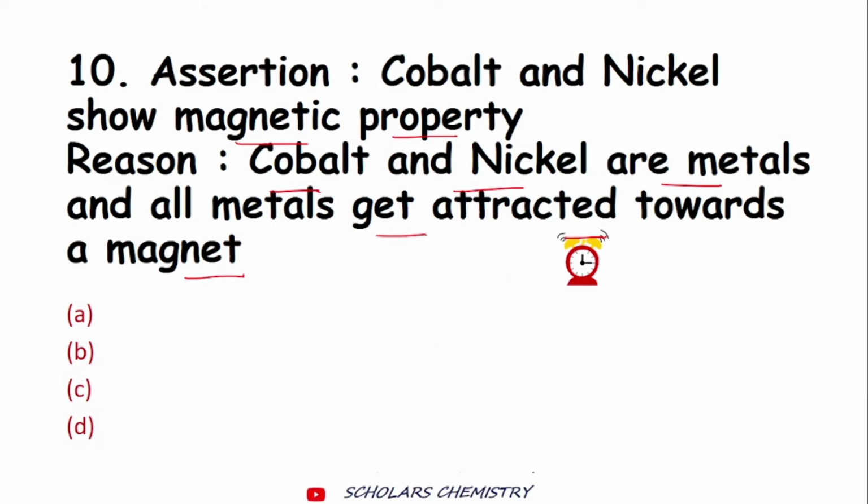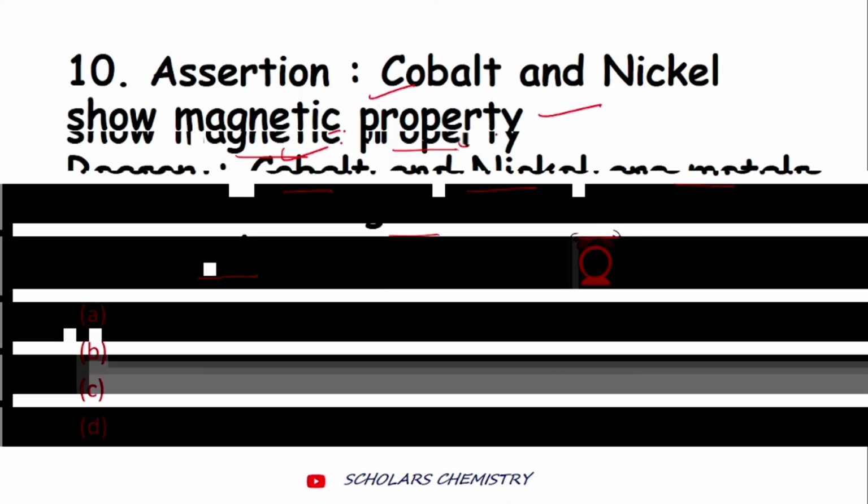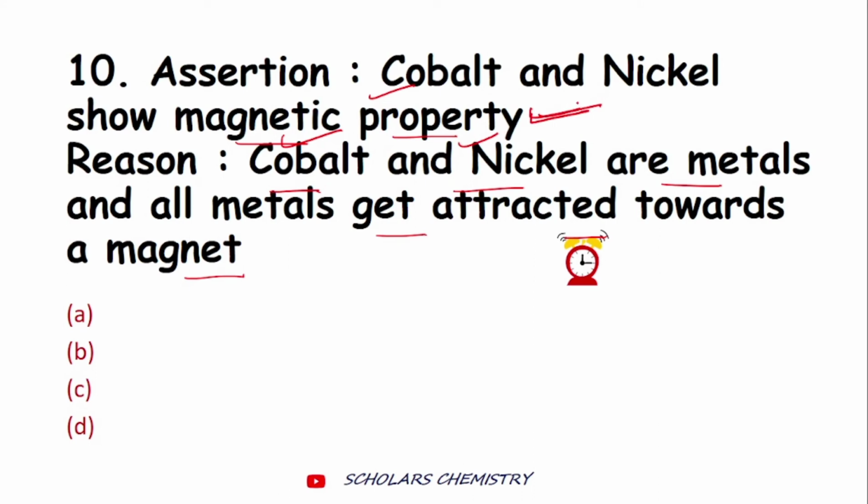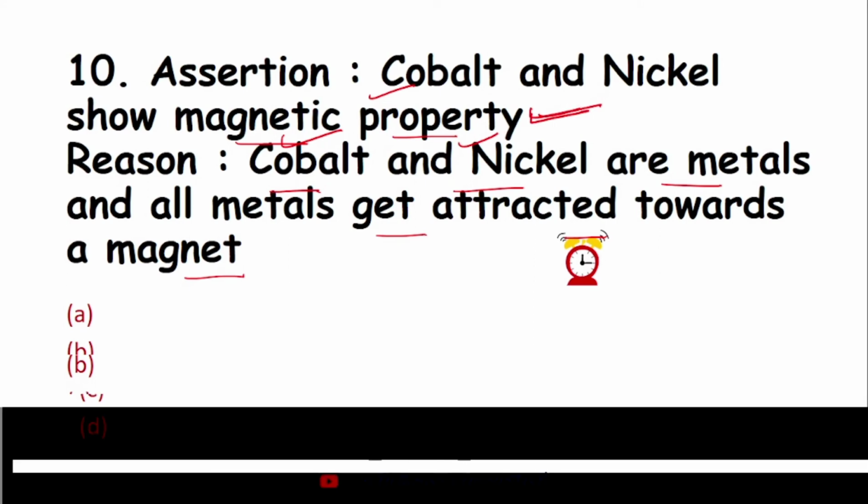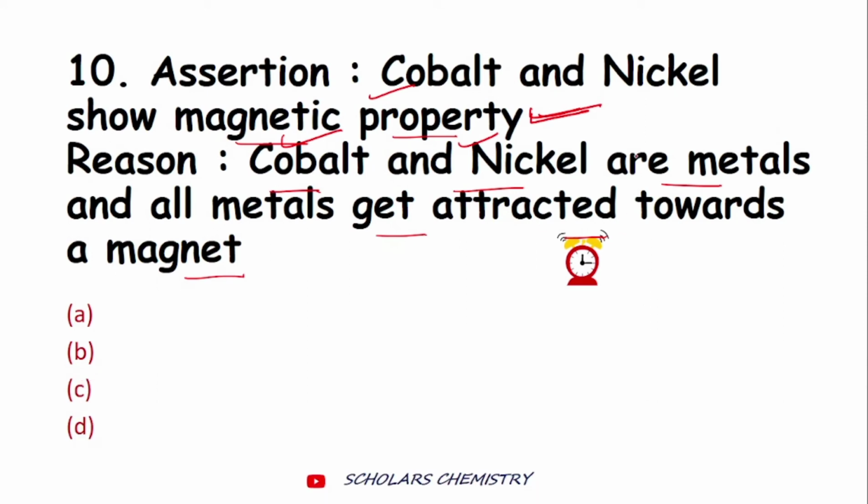So the answer would be, let's see the first one: cobalt and nickel show magnetic property. The assertion is correct. The reason is cobalt and nickel are metals. This is also correct. Cobalt and nickel are two metals, and they are saying all metals get attracted towards a magnet. Now this is not always true.